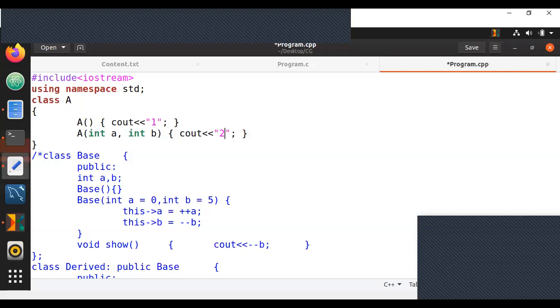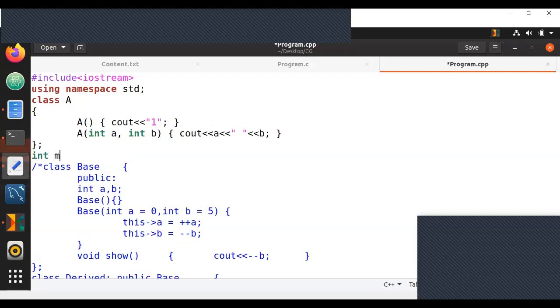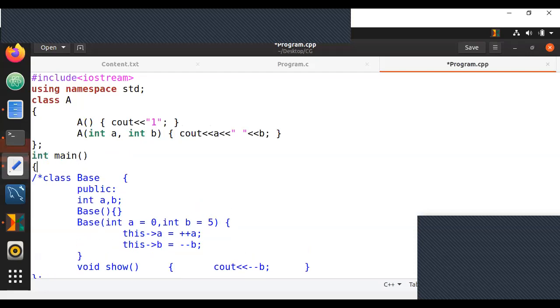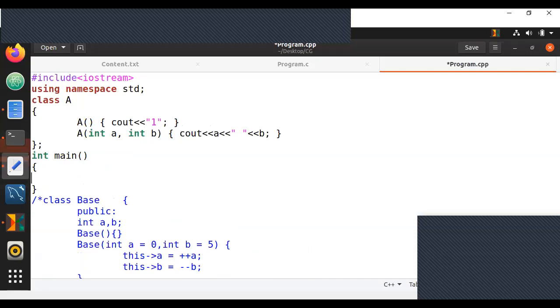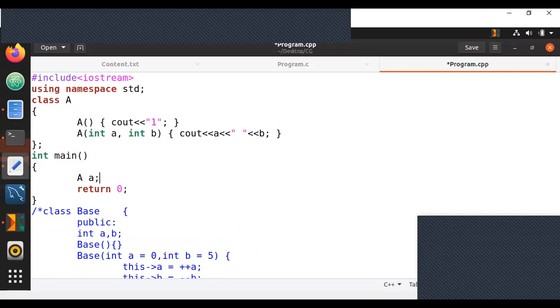Or instead of 2, let us print A and B, A and a space and B. So this is easier. So all we do here is take int main, return 0, and create an object of A.